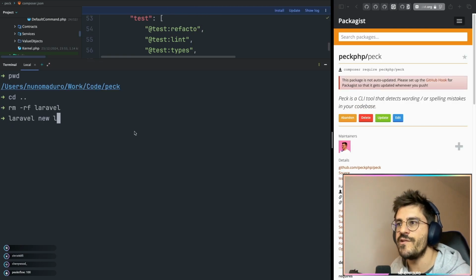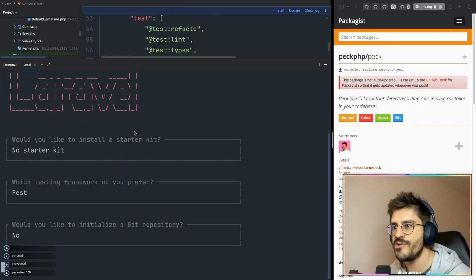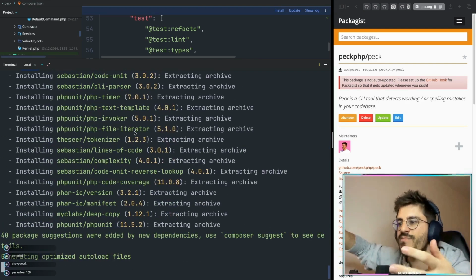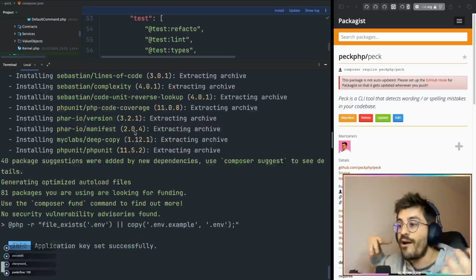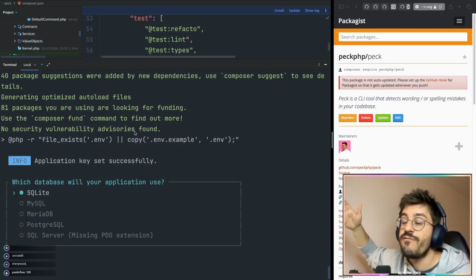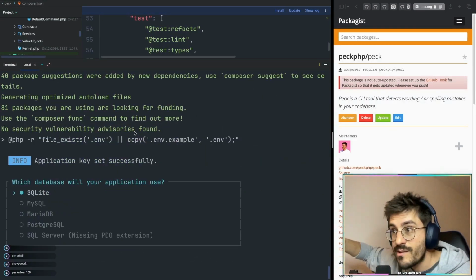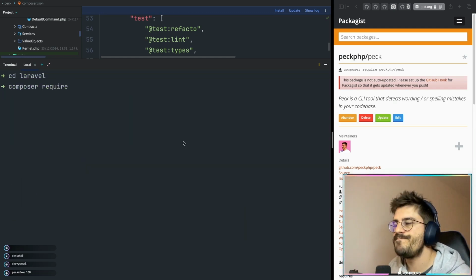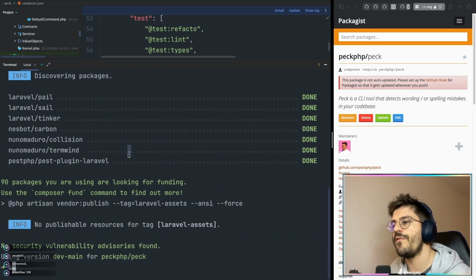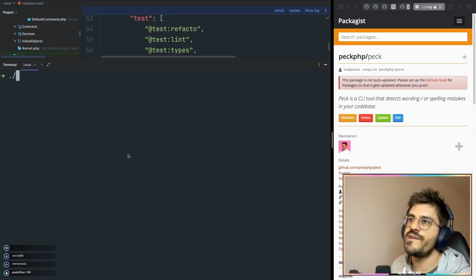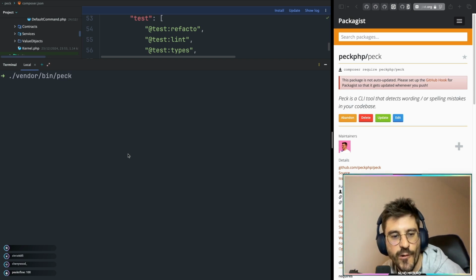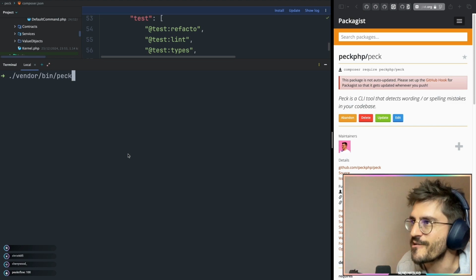And I'm going to type laravel new, literally creating a Laravel project from scratch. I'm going to include Peck and run Peck on this project. I don't know how exactly this is going to behave. Probably we'll have some problems, but I guess we're going to find out real soon. All right, folks, the moment of truth, man. Peck, PHP, Peck. Now got included. So the moment of truth is arriving. We type vendor/bin/peck, just like we do with Pest or Pint, and now we are going to see if it's working.